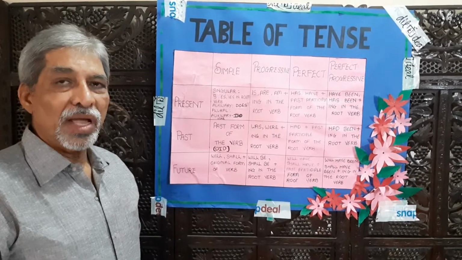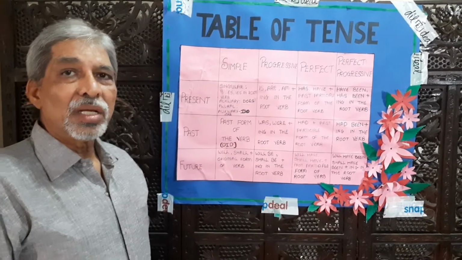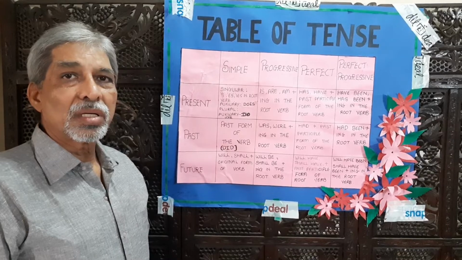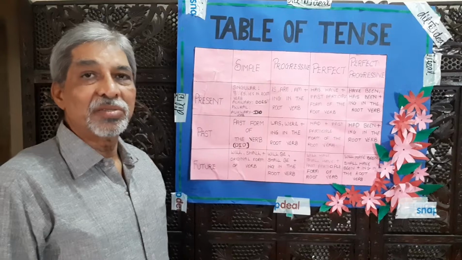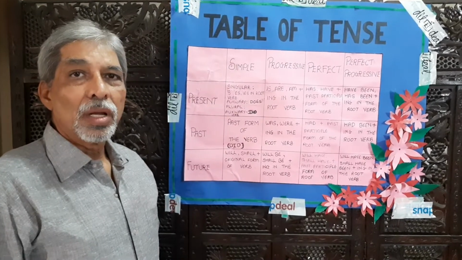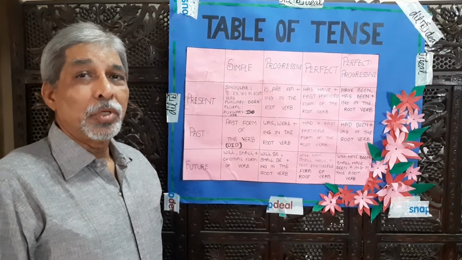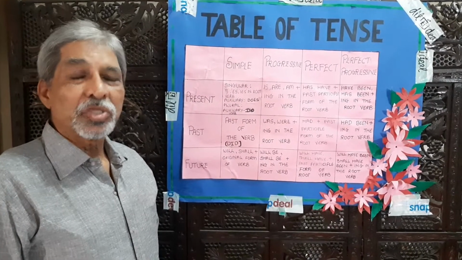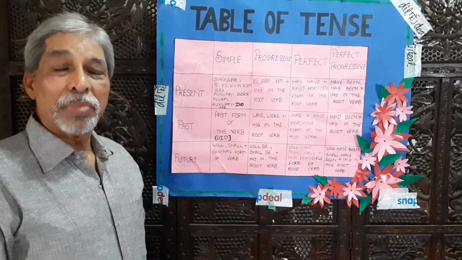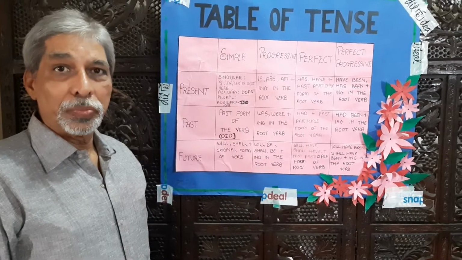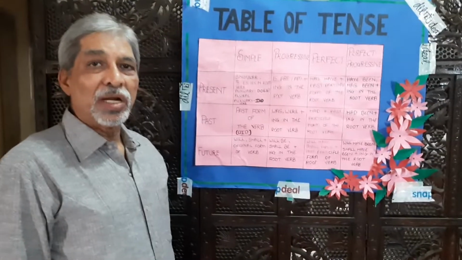What is tense in English? Tense is the time described by a verb used in a sentence. Repeat. Tense is the time used in a sentence and described by the verb alone. Now, to explain this, we will take a few sentences.